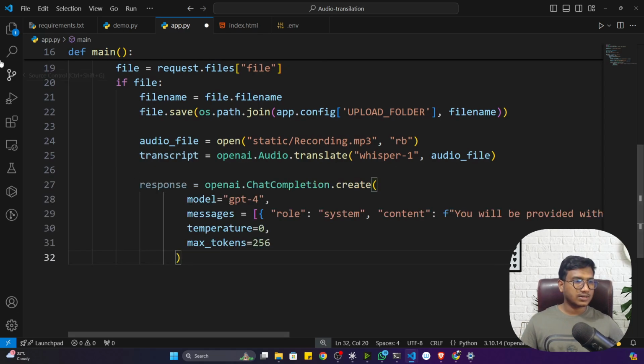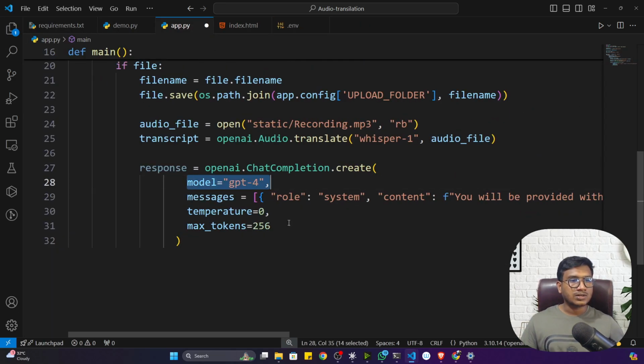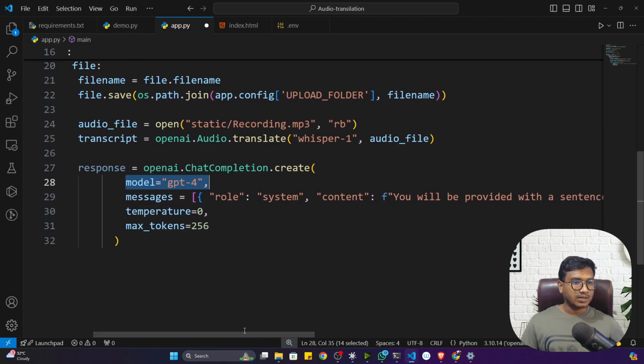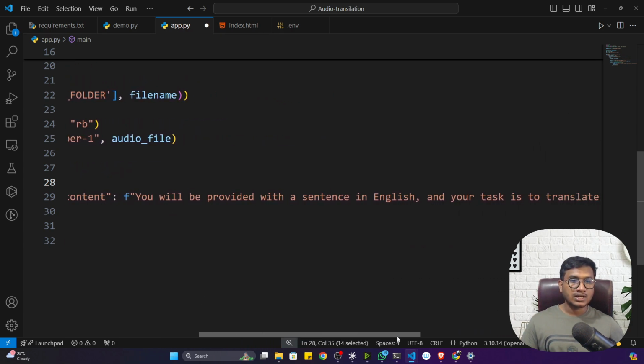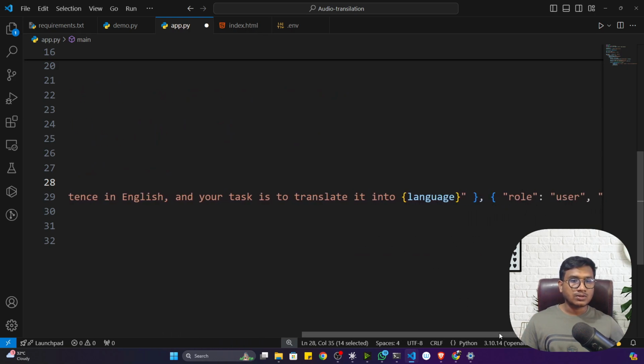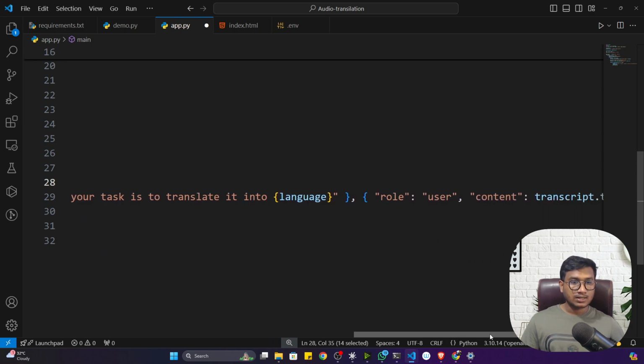So here is the code snippet, guys. Here I'm using chat completion API. Inside that, I'm mentioning I want to use GPT-4 model. And this is the message I have given: role system, content: you will be provided with a sentence in English, and your task is to translate it to a language. That means whatever language the user is giving, it will be translated into that particular language.